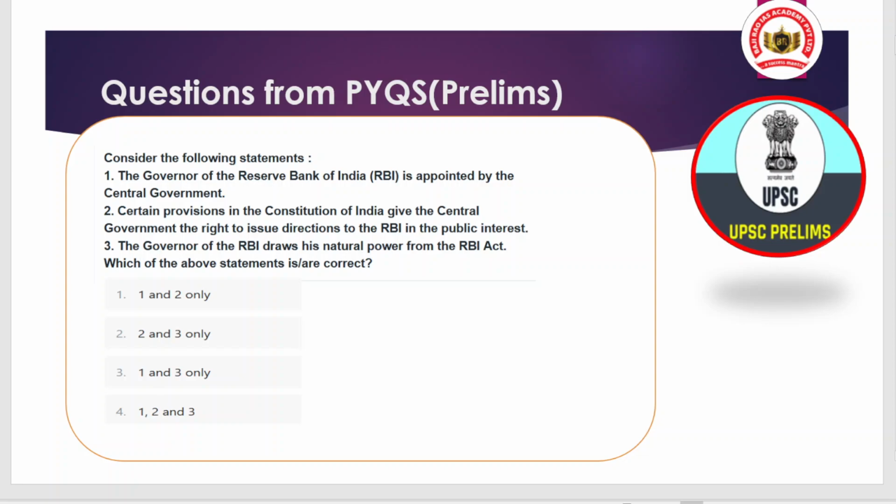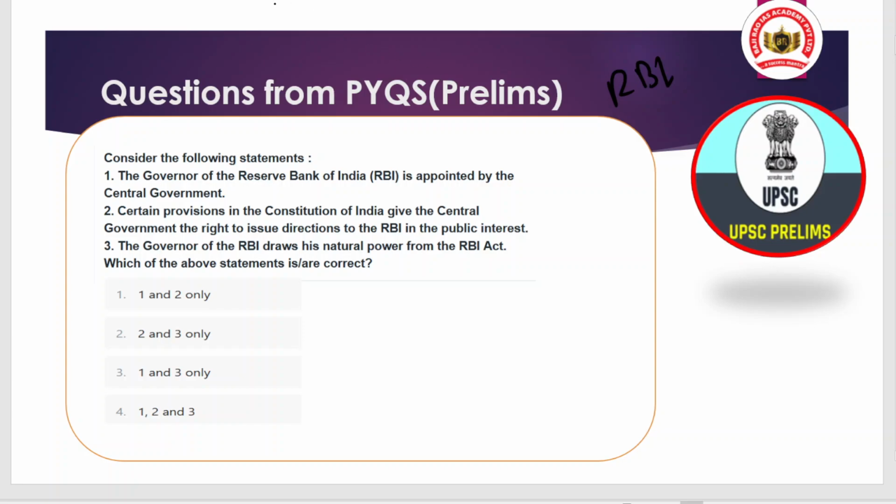Okay, so the question is, consider the following statements. Statement 1: the governor of the RBI is appointed by the central government. Statement 2: certain provisions in the Constitution of India give the central government the right to issue directions to the RBI in the public interest. Statement 3: the governor of the RBI draws his power from the RBI Act. So this question talks about the RBI.